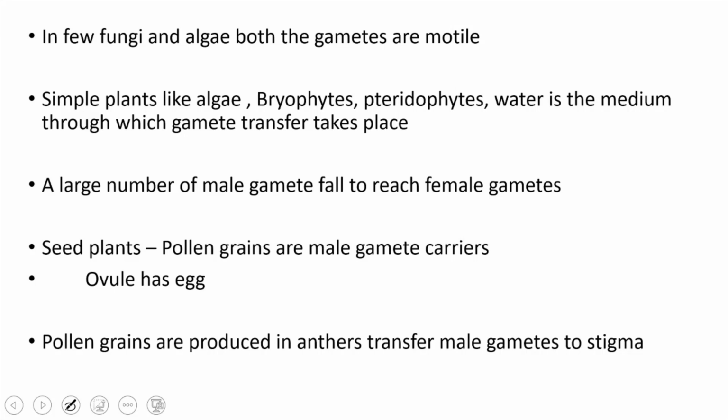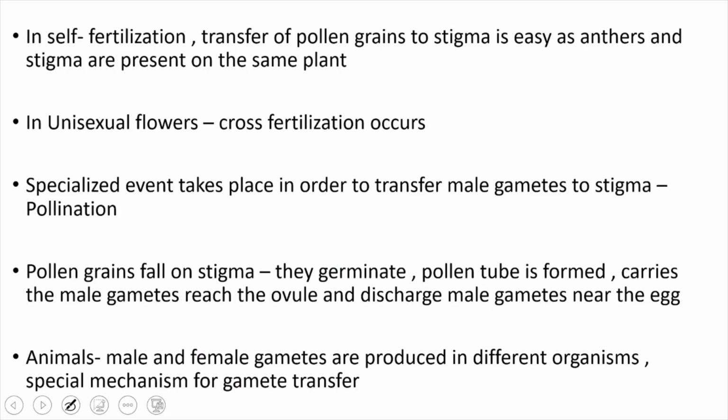In seed plants, pollen grains are known as the male gamete carriers and the ovule has the egg. Pollen grains are produced in anthers and transfer the male gametes to the stigma. Take self-fertilization, like we have bisexual flowers where the male and female reproductive structures are present on the same plant. In such plants, the male gametes are carried by the pollen grains. The pollen grain has to fall on the stigma to reach the egg or ovum, right?